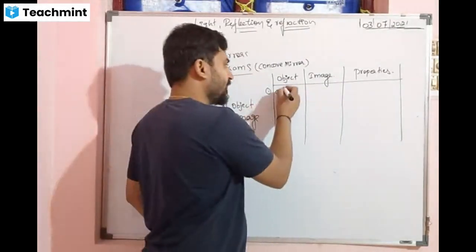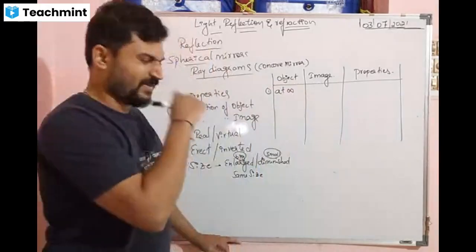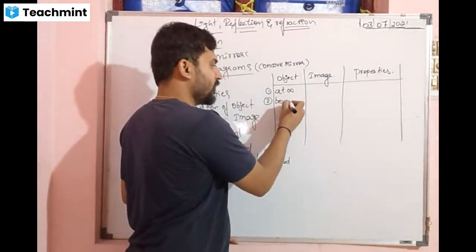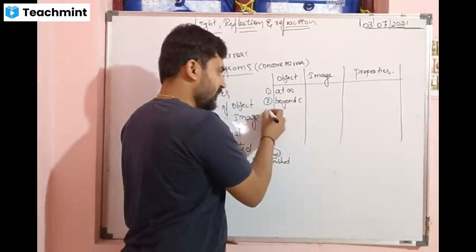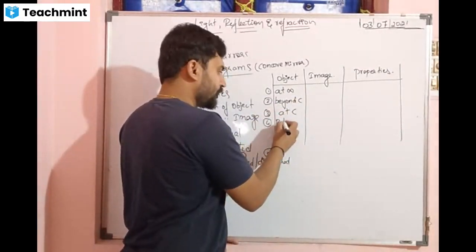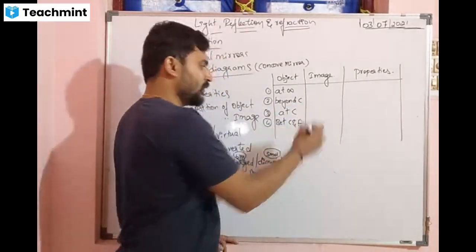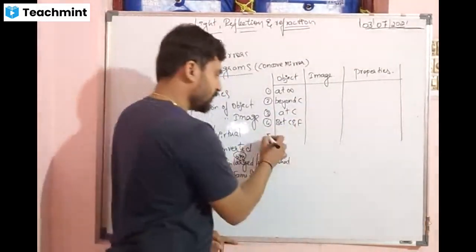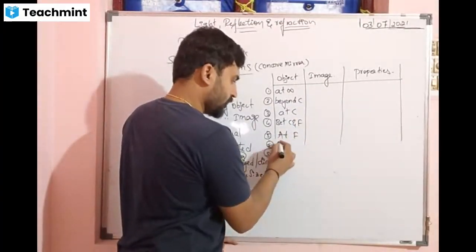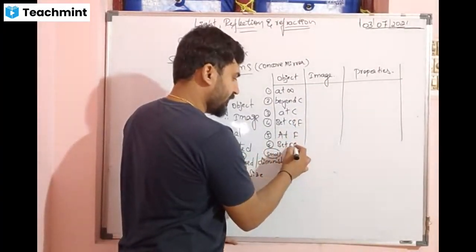First, object is at infinity. Second, object is beyond C. Third, object is at C. Between C and F. At F. Next, between F and P.